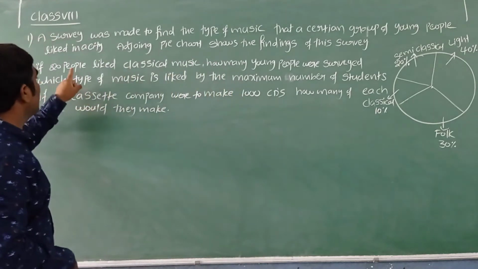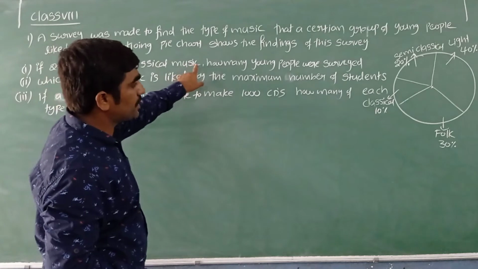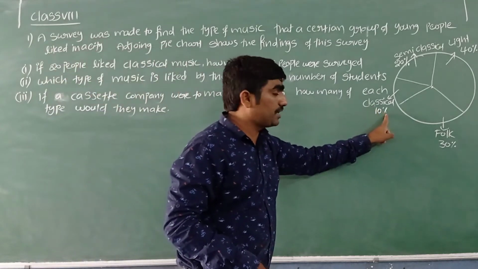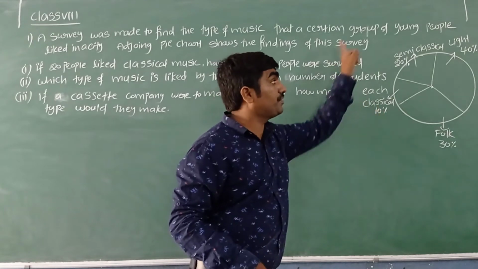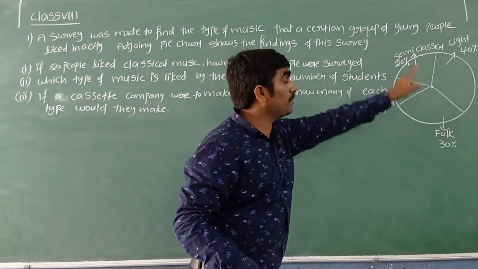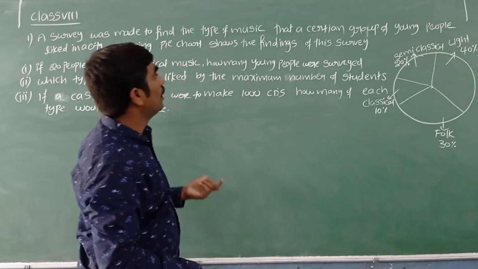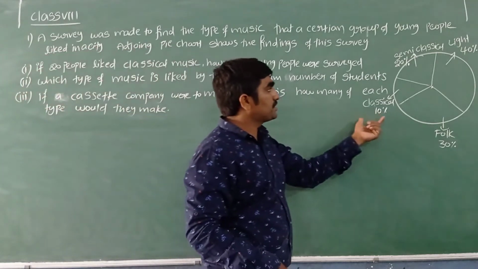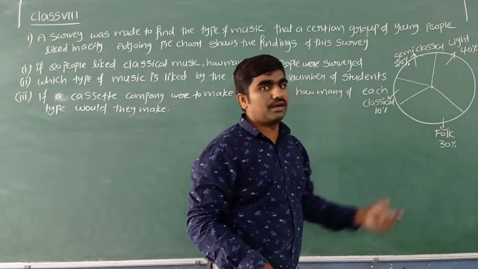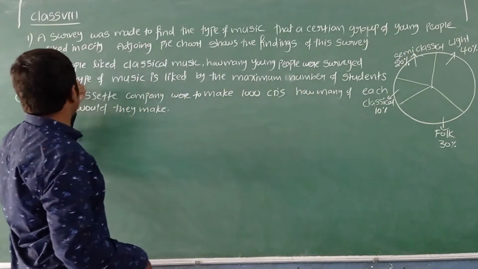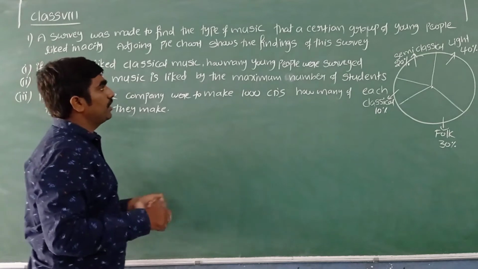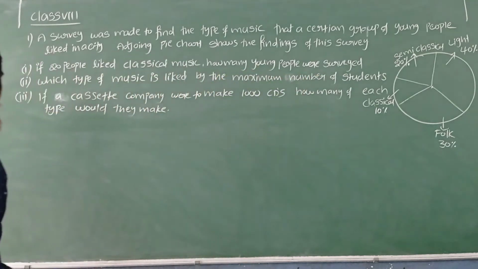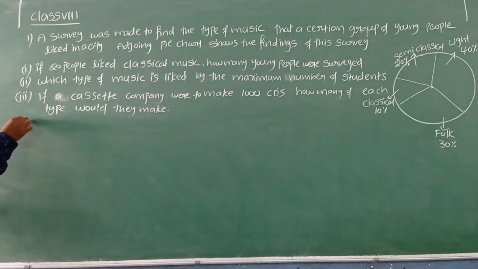Here they are asking, if 20 people like classical music, this 20 is nothing but 10% of the whole. The whole is nothing but the young people who were surveyed. So 10% of the total number of young people is nothing but these 20 people. From there we can easily find how many young people were surveyed. Now let us answer the first part.